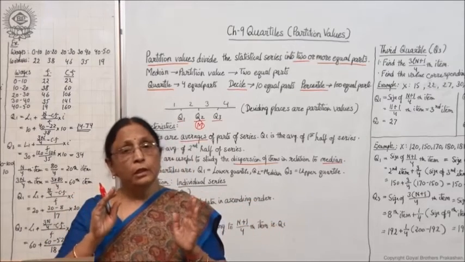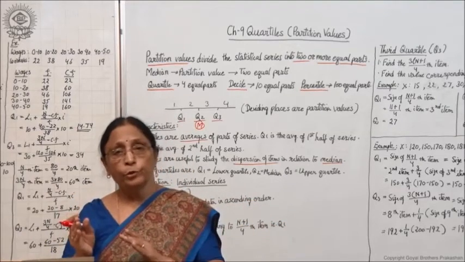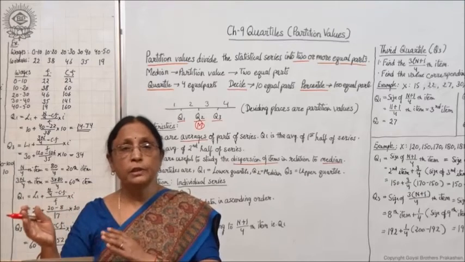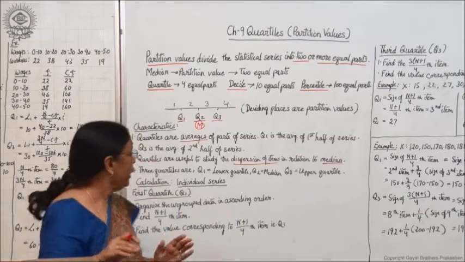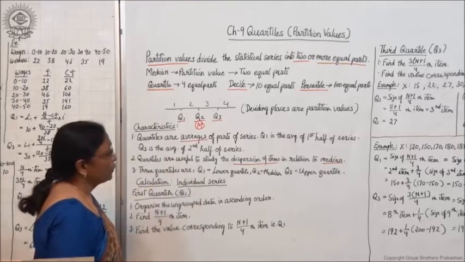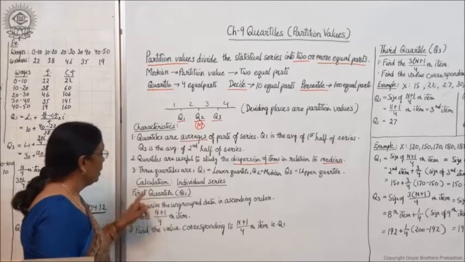This means how far Q1 is from Q2 and how far Q3 is from Q2.